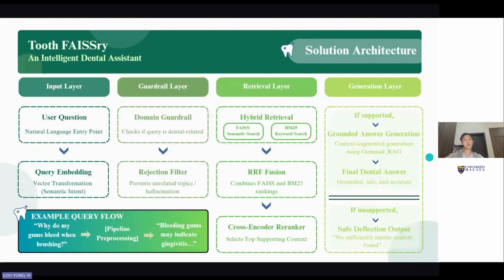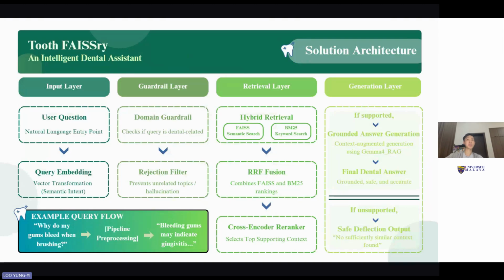In the next slide, we talk about the solution architecture. Right here is the architecture, is our magic. Look at the flow. The user types a question: why do my gums bleed when brushing? The first guardrail layer asks, is this dental? Yes. Next, hybrid retrieval. FAISS looks for the meaning behind the question.